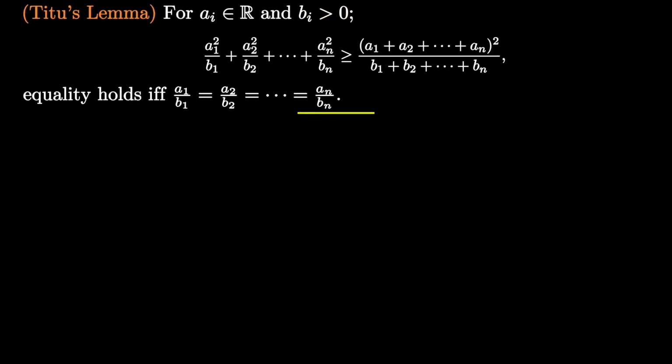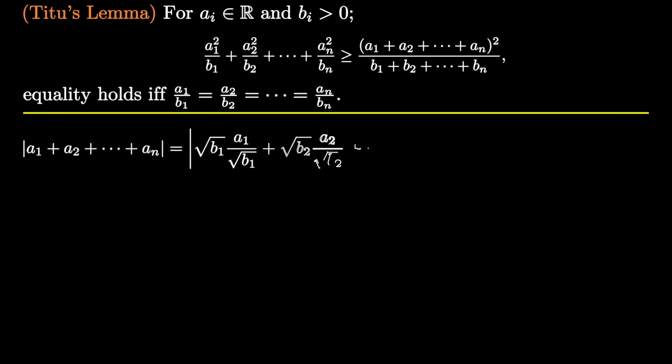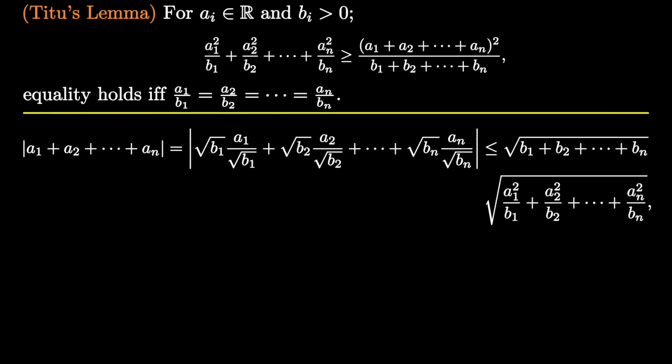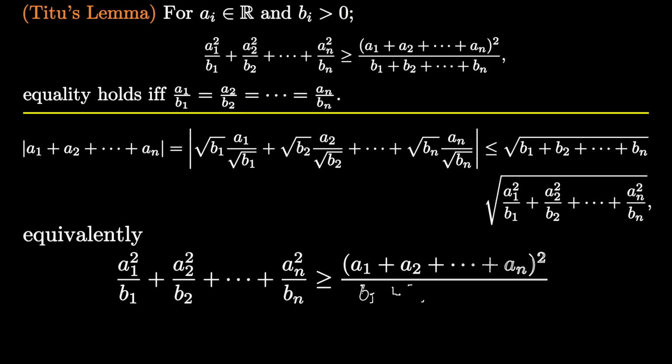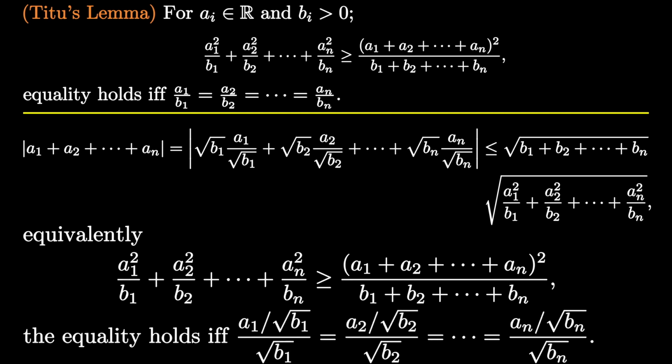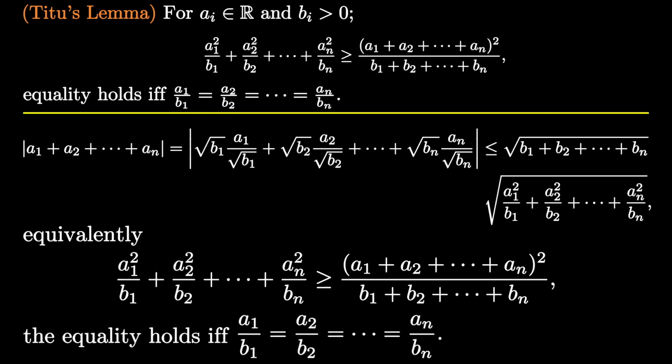We can prove it by writing modulus of a1 plus a2 up to an in this way and then applying the CS inequality. And we get what we wanted. That's it. Hopefully now you are convinced that Titu's lemma is nothing but another version of the CS inequality.